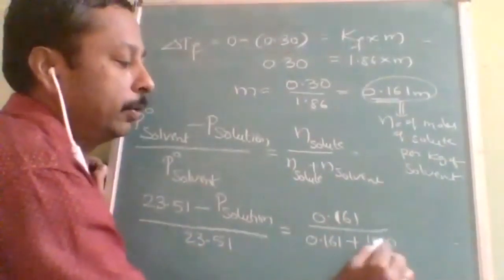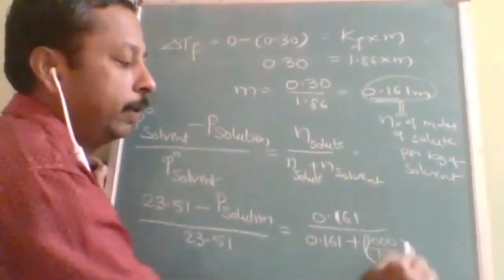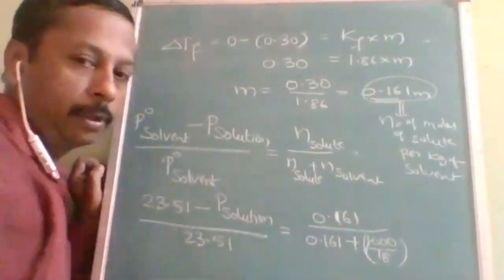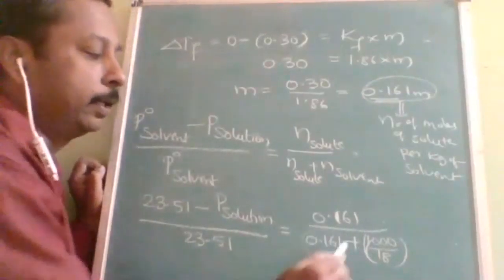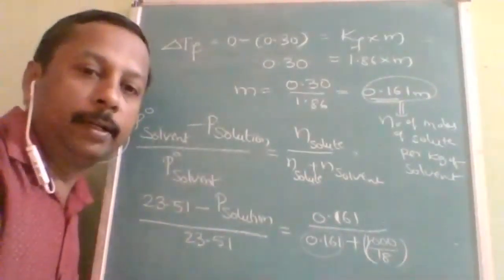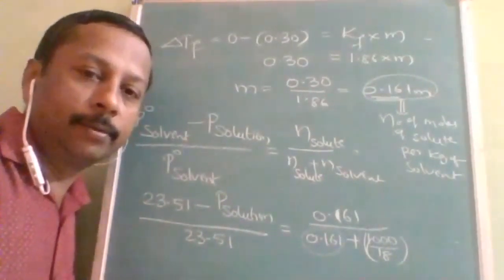Kg means 1000 grams; always remember that the solvent is water. So compared to moles of solvent, you can neglect the moles of solute. Only one thing is left over that you can find out. The calculation part, I think you can do it now.